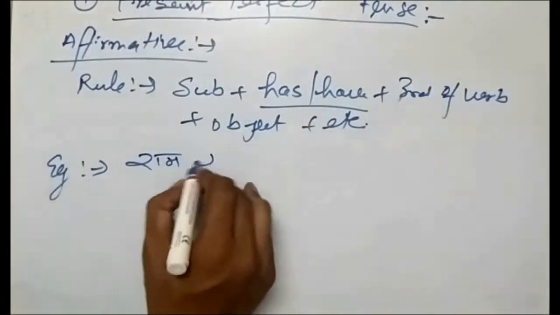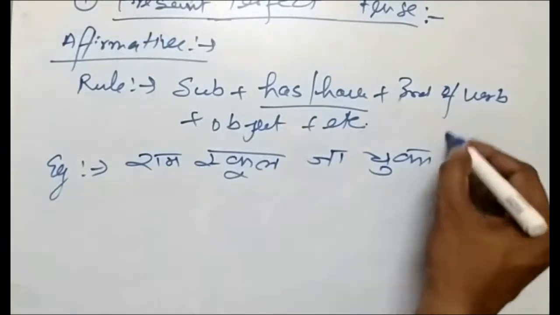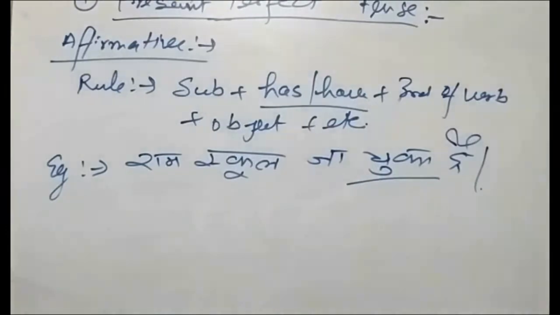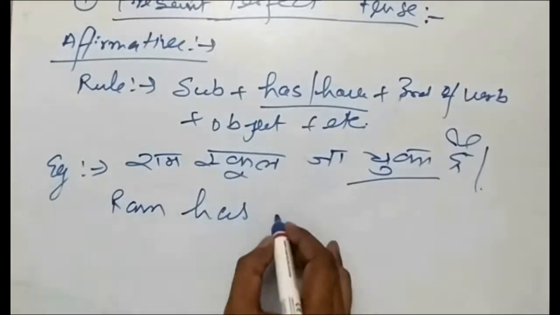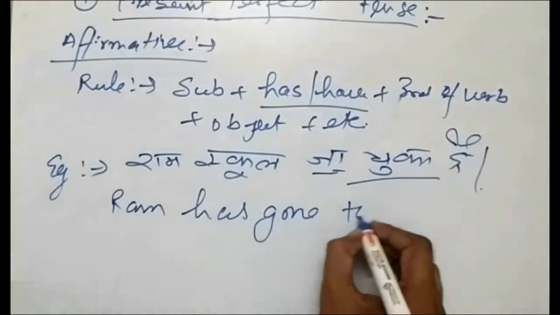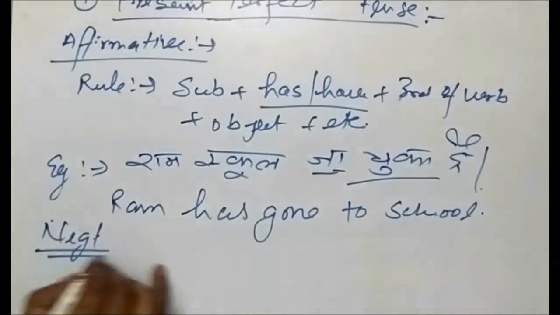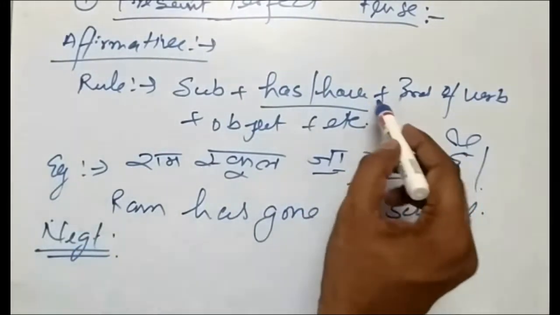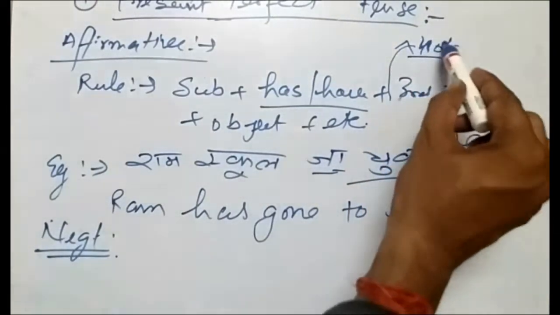राम स्कूल जा चुका है. You can see here that चुका है means the work is already done. So Ram is a singular subject. Ram has. Go means gone; the third form of go is gone. So Ram has gone to school. If you are taking the negative sentence, after has or have, not will come.